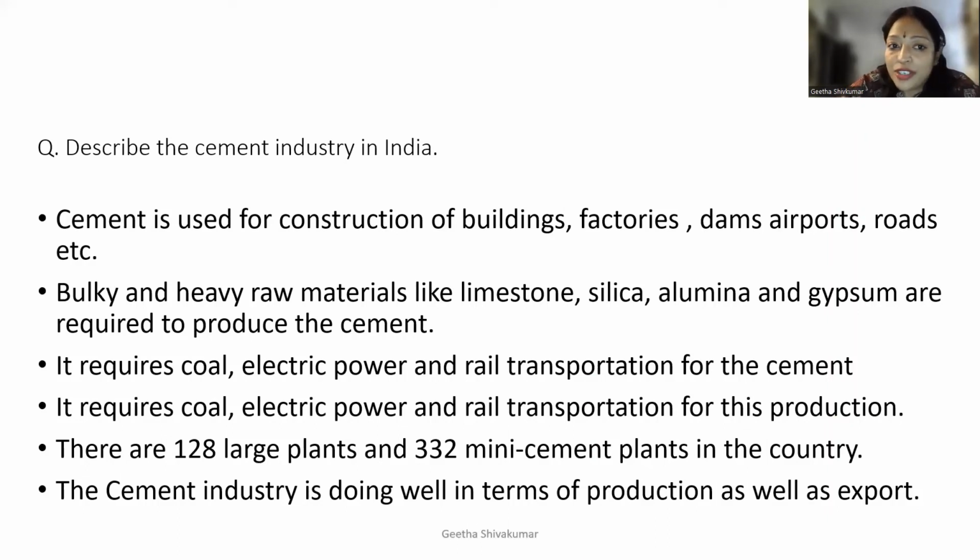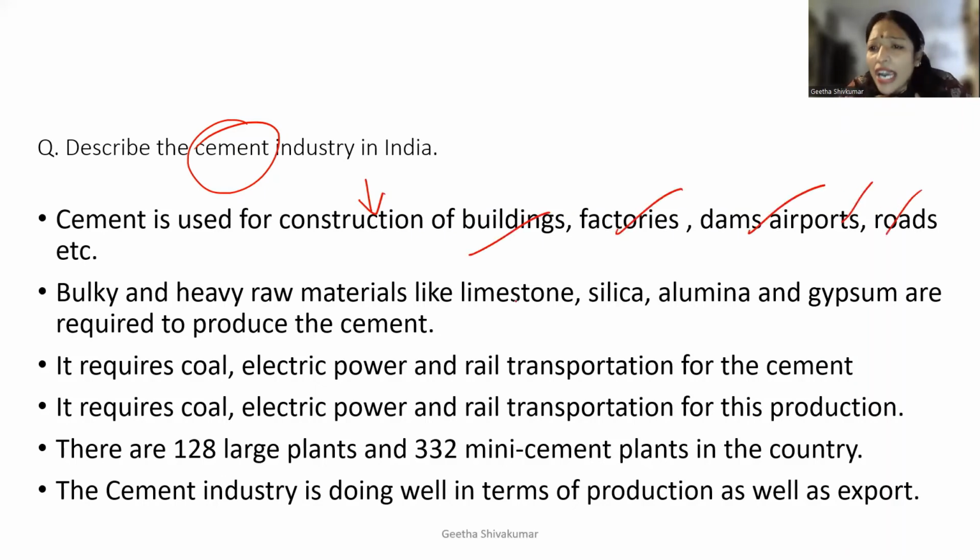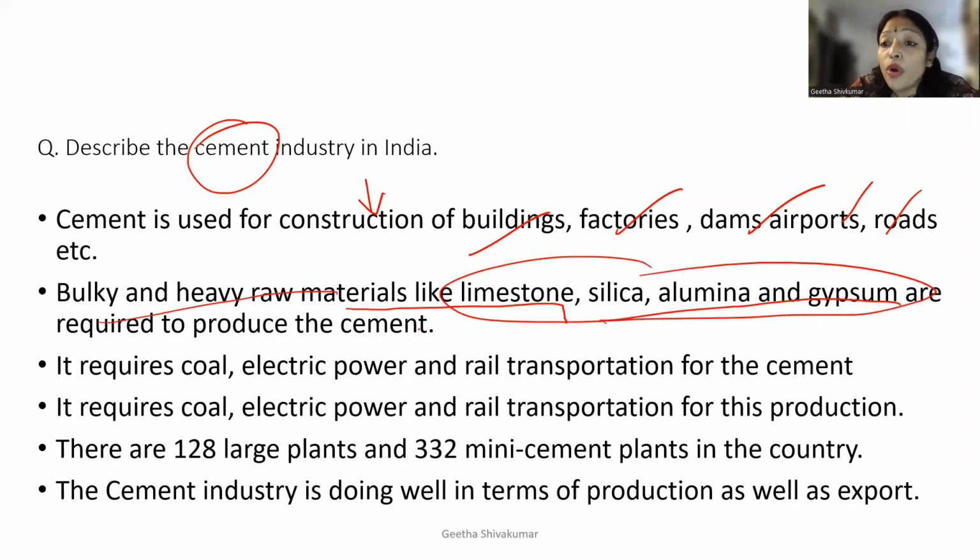Cement is used for construction. We all know that when we talk about the cement industry, it is for construction purposes. Which constructions? Definitely buildings, factories, dams, airports, roads. Everywhere you see construction, cement is used. Bulky and heavy raw materials like limestone, silica, aluminium, and gypsum are required to produce cement. Very important. What are the basic raw materials required for producing cement? Again, this can come for a 2 marks question. So limestone, silica, aluminium, gypsum. Okay, each one will carry half a mark.